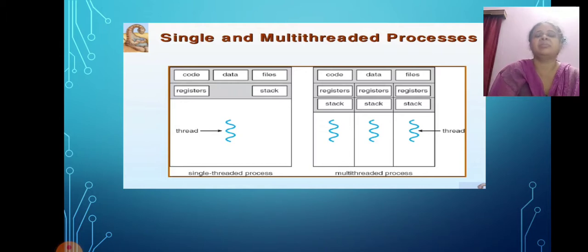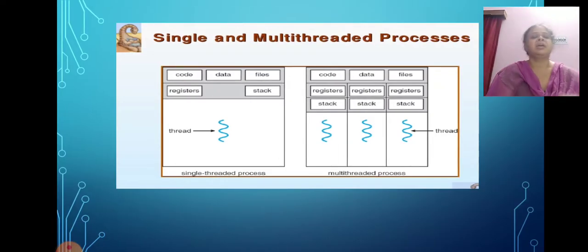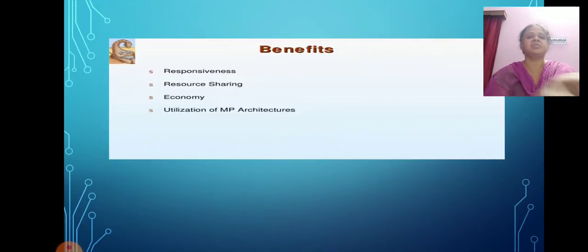I'm putting emphasis on this again: a multi-threaded process doesn't share registers and stack. Each and every thread has a separate register set and a separate stack. This is the difference between single and multi-threaded process.